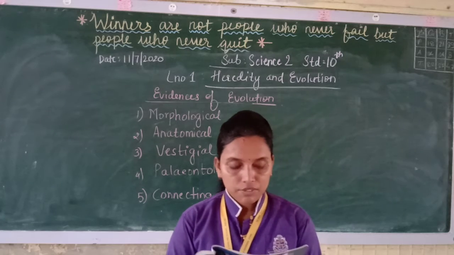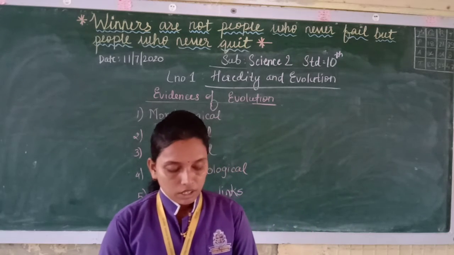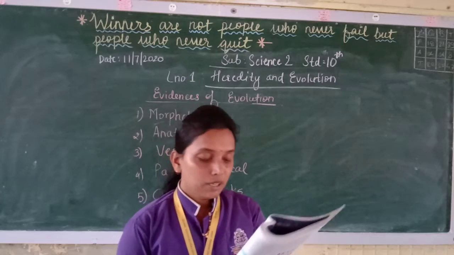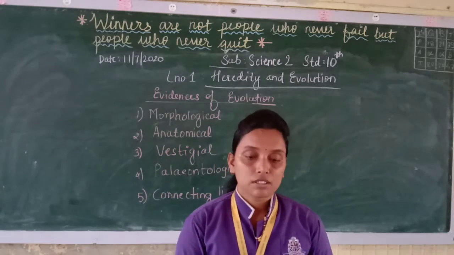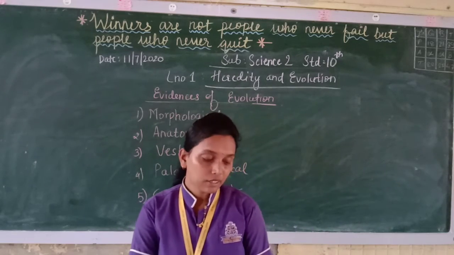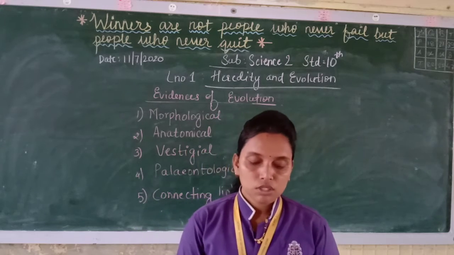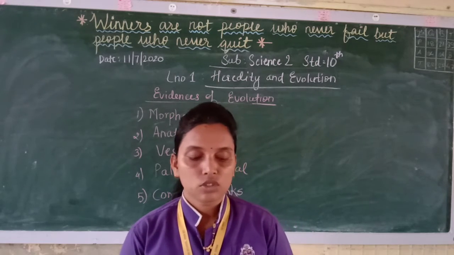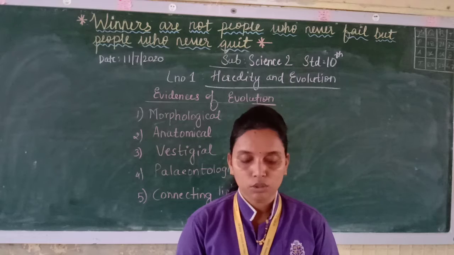Now the fifth one, we will see the connecting links. Observe, they have given the duck-billed platypus, lungfish, and peripatus. What is the link between them? Some plants and animals show morphological characters by which they can be related to two different groups.